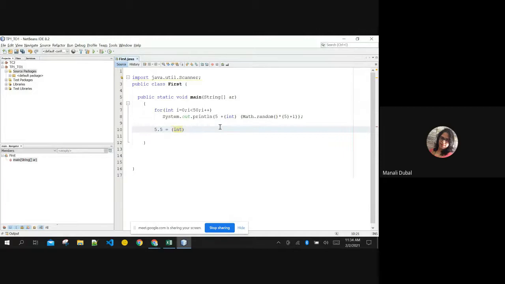It will never be 6. You are truncating the rest of the part. When we explicitly convert float into integer, it just truncates everything after the decimal. It will never round off. For rounding, you have to use functions of the Math class like round. Otherwise, you cannot round off the number.